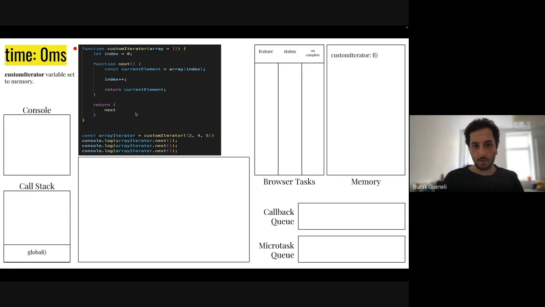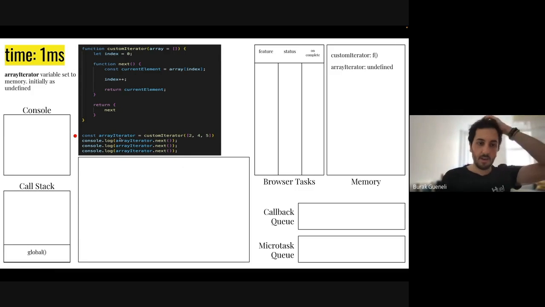Since it's not being called yet, we will continue working on our global execution context, and we will come to this line. In this line, we are defining a variable called array_iterator. Its value will be undefined initially until we calculate the right side of this equation. But once we calculate it, we will assign it to the array_iterator.